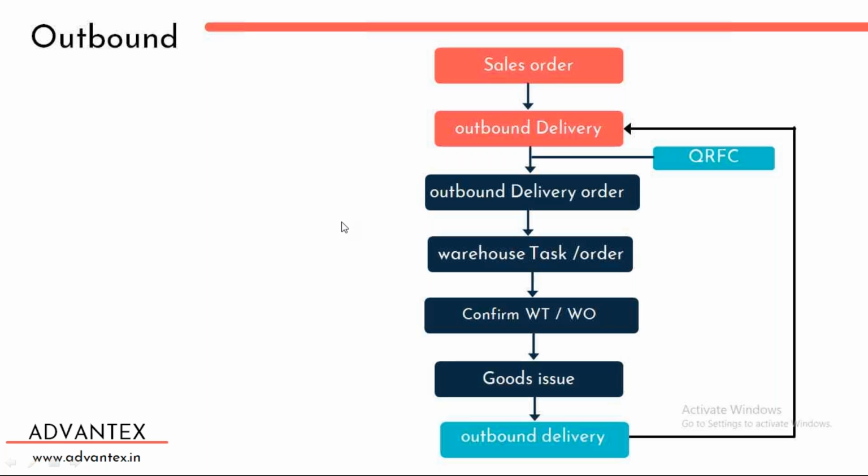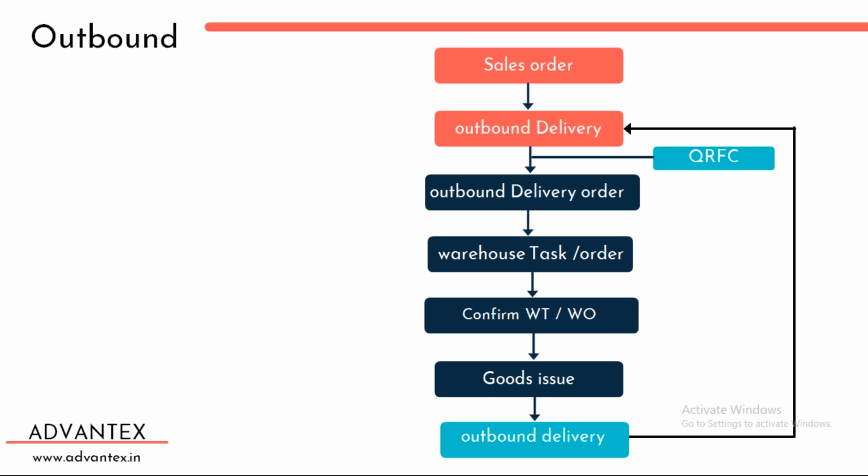Now if it is outbound, when I say outbound, it is shipping. So in shipping, how will the process be? First, you receive an order from the customer saying that I need maybe this material or this group of materials. First, I'll check. Based on my planning and the availability check, the system proposes that yes, these are the materials available, and these materials I can deliver on so and so date. That is nothing but your planning or your schedule.